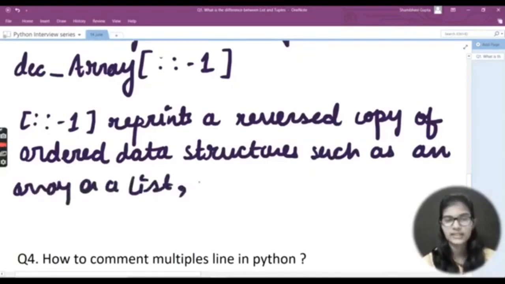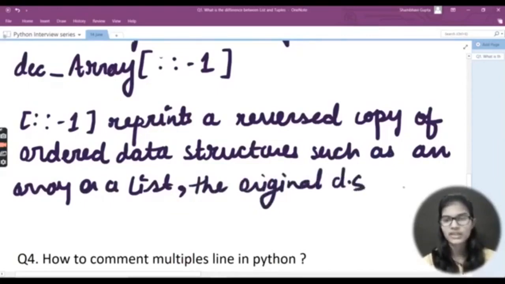This is the main thing. I'm writing DS for data structure: the original data structure remains unchanged.